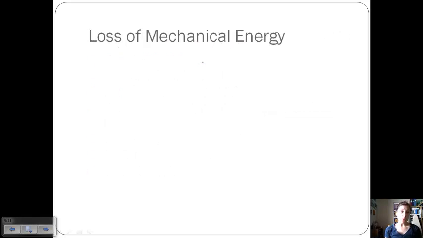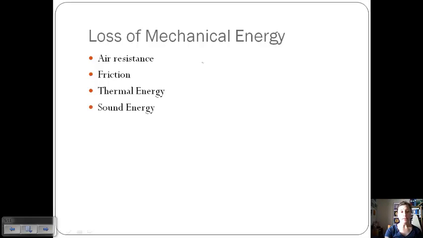Well, in the real world, we can lose mechanical energy to other forms of energy. So overall, energy is still conserved, but these are forms of energy that we don't normally calculate in this general type of situation. We can lose mechanical energy to air resistance. Friction is an overarching description, air resistance being one of its forms. We can lose it to thermal energy, sound energy, so lots of different types of energy besides just mechanical, which mainly involves potential and kinetic.